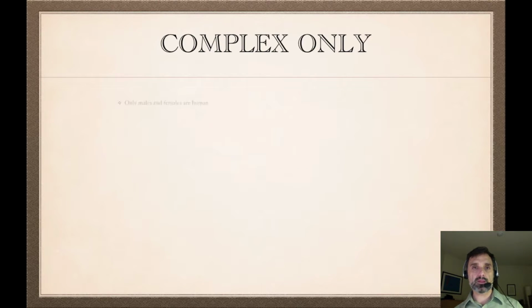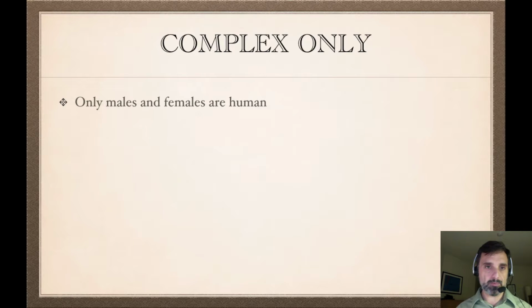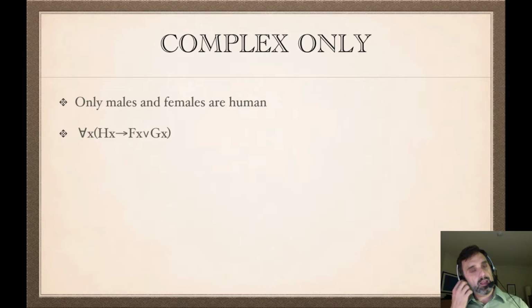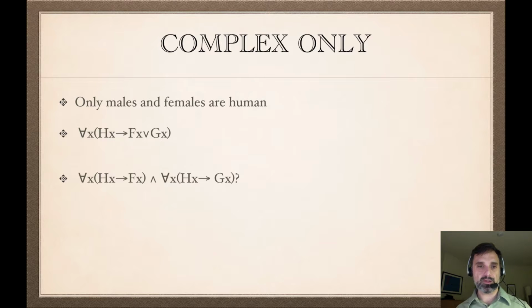Now let's look at the other one. Only males and females are human. So, for all x, if you're a human, then you're either male or female. Seems right. The only way that you're a human is if you're a male or a female. But you might ask, wait, there's an "and" in there. So maybe this should be "only males are human and only females are human."